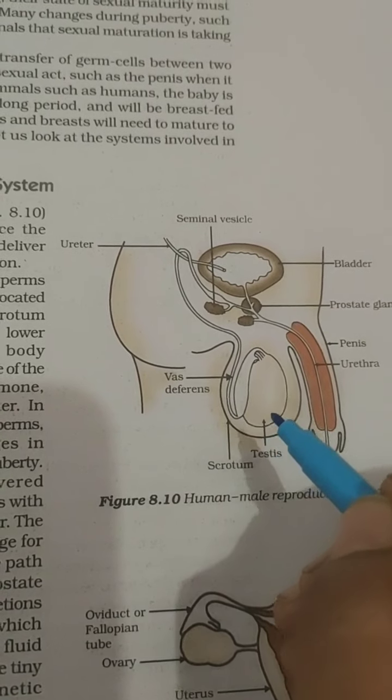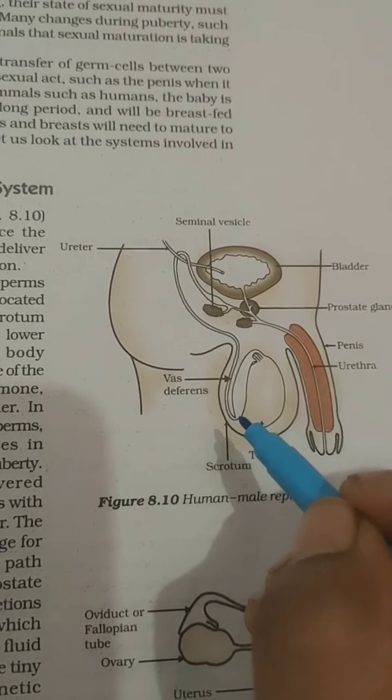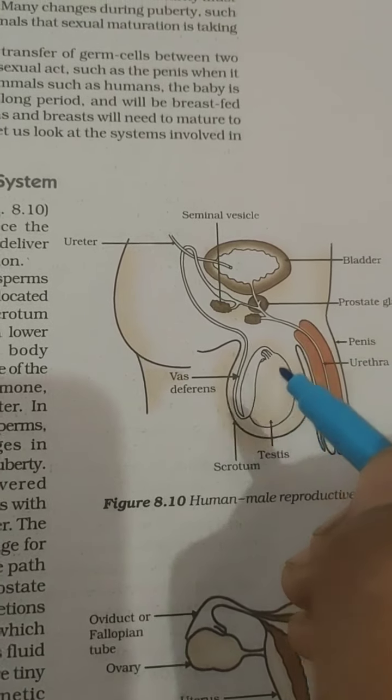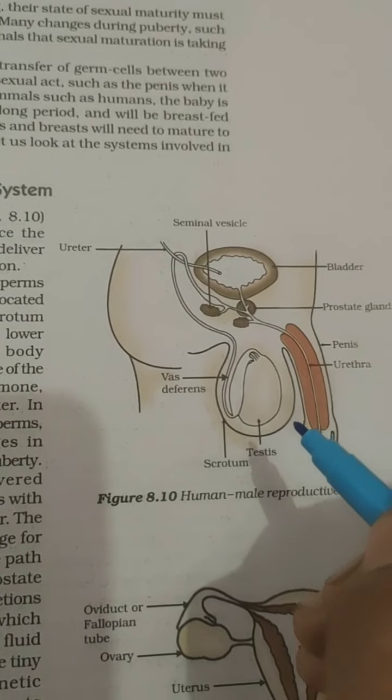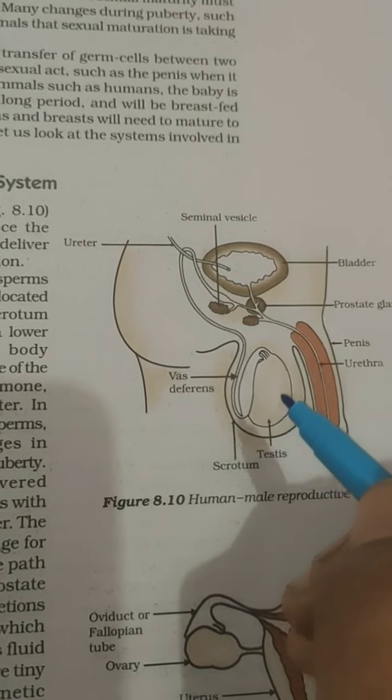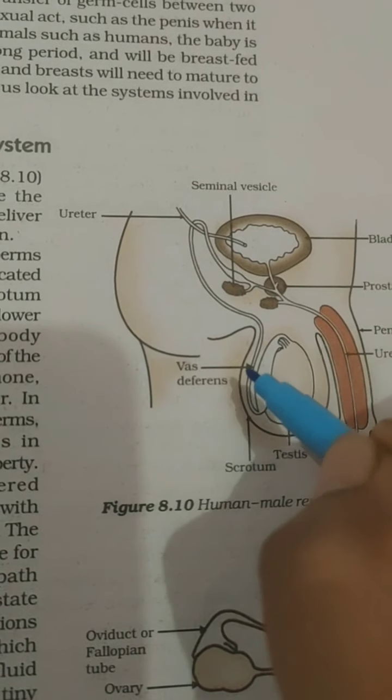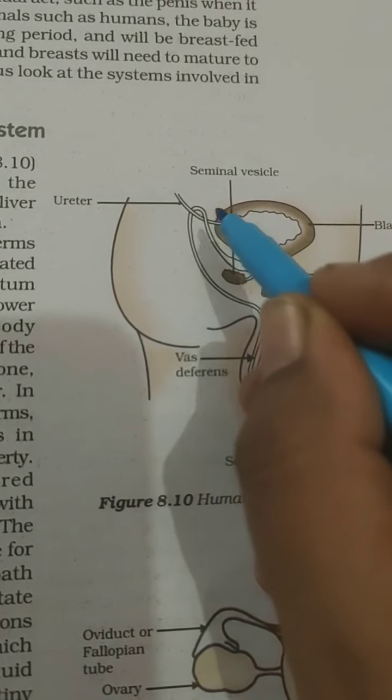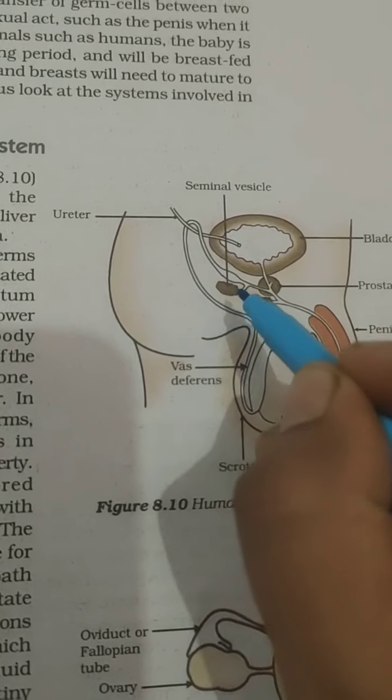That is why they don't reside inside the body. If the temperature around the testes is high, sperm production will be reduced.